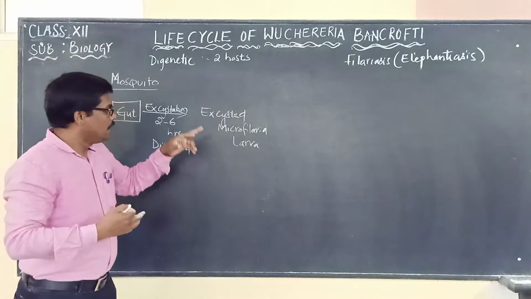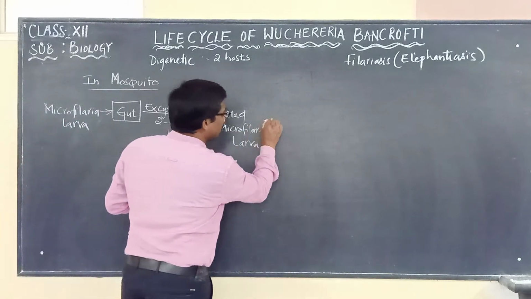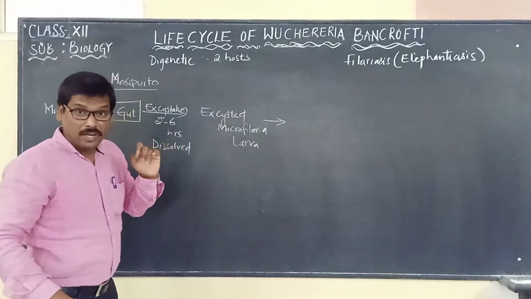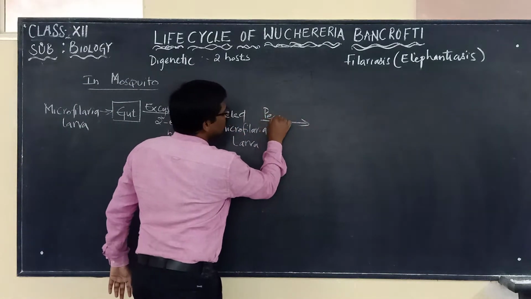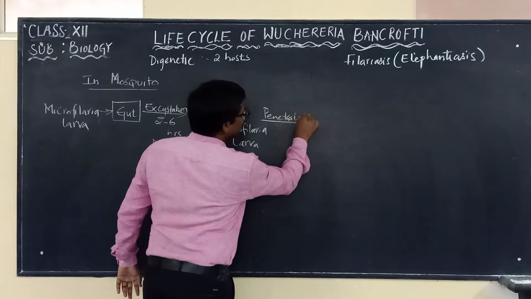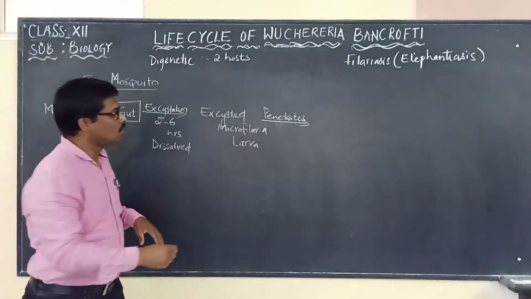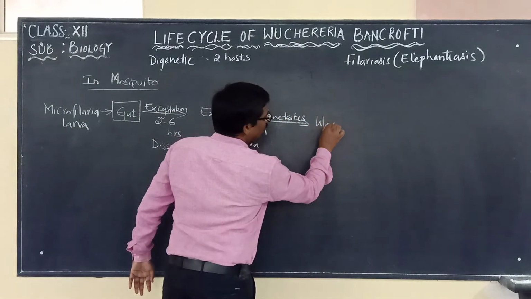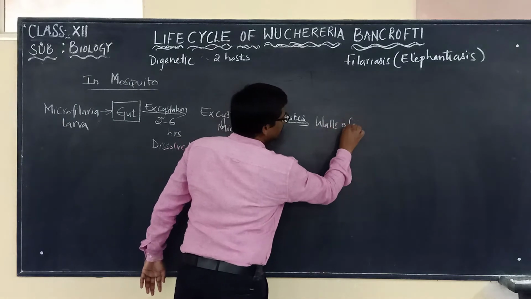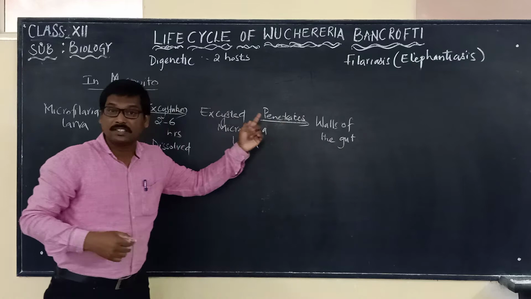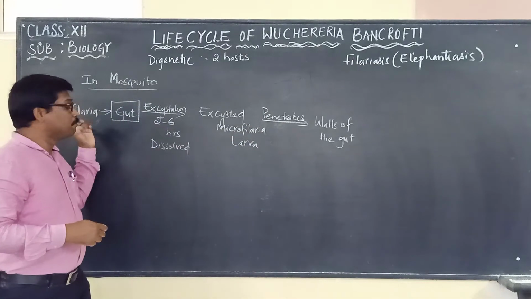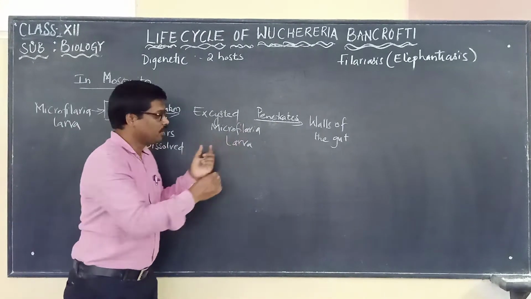It will penetrate the walls of the gut. What is penetrating the walls of the gut? It is the microfilarial larva, please remember.